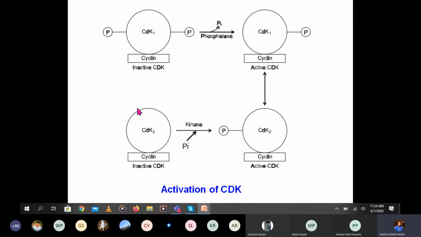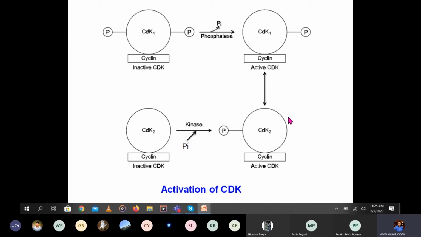Similarly, on this side, cyclin-dependent kinase 2 and the cyclin are inactive, okay, until the kinase enzyme attaches the phosphate group. It is phosphorylated and it becomes active. Now this can help in the passage of the cell through the different phases, as cyclin-dependent kinase 1 and cyclin-dependent kinase 2 complex with the cyclin.